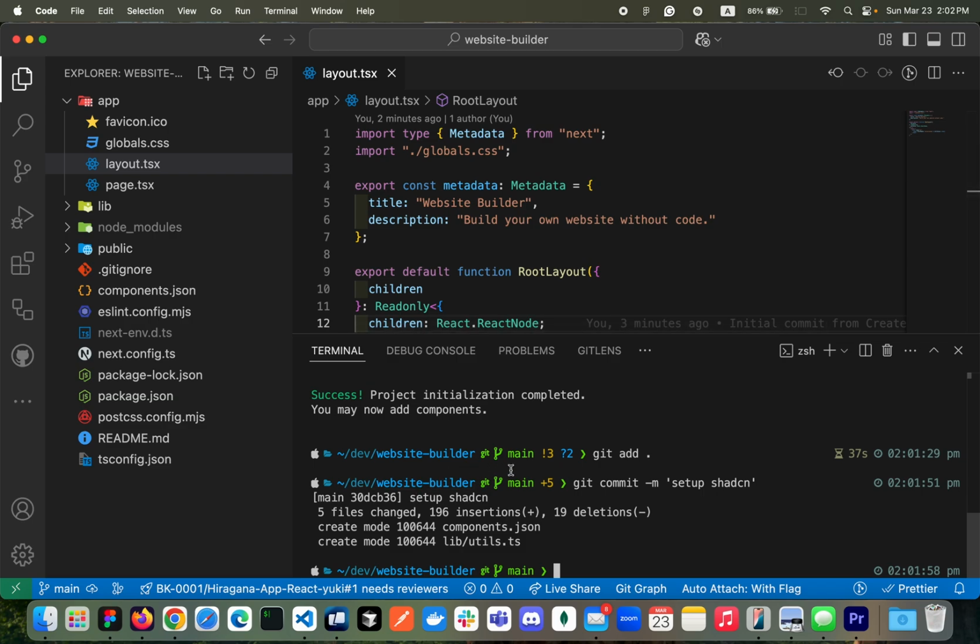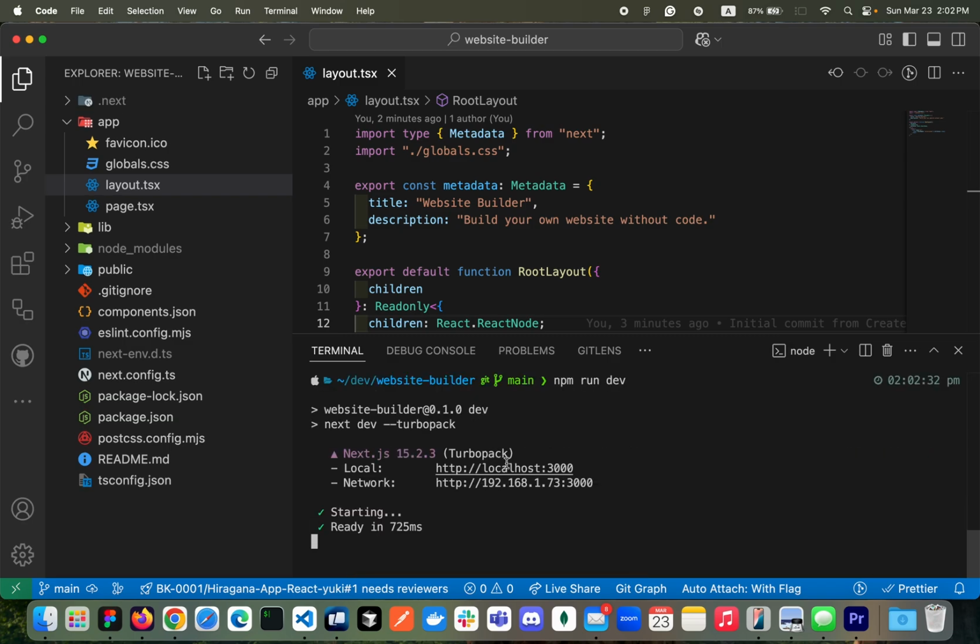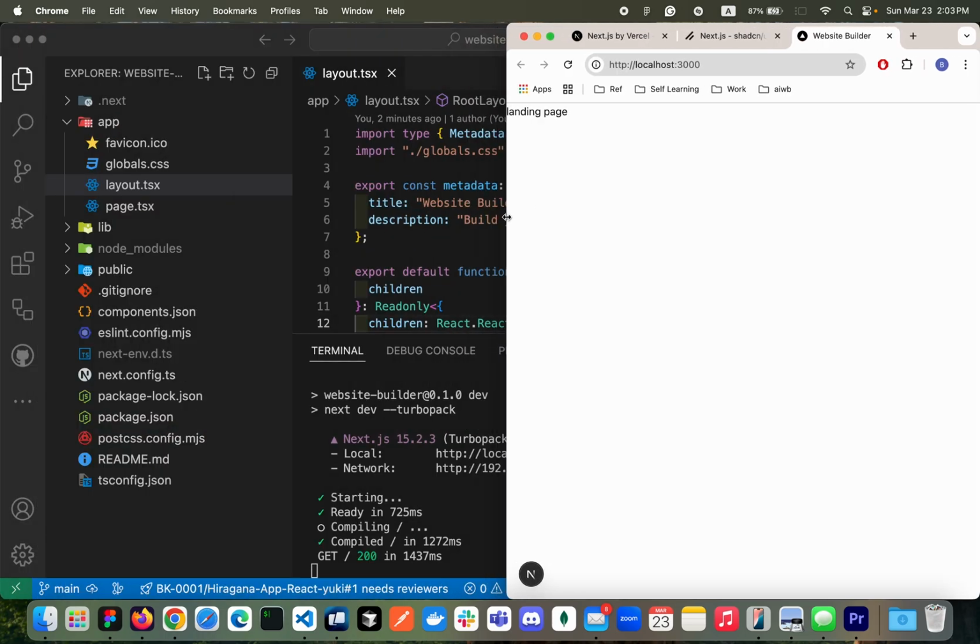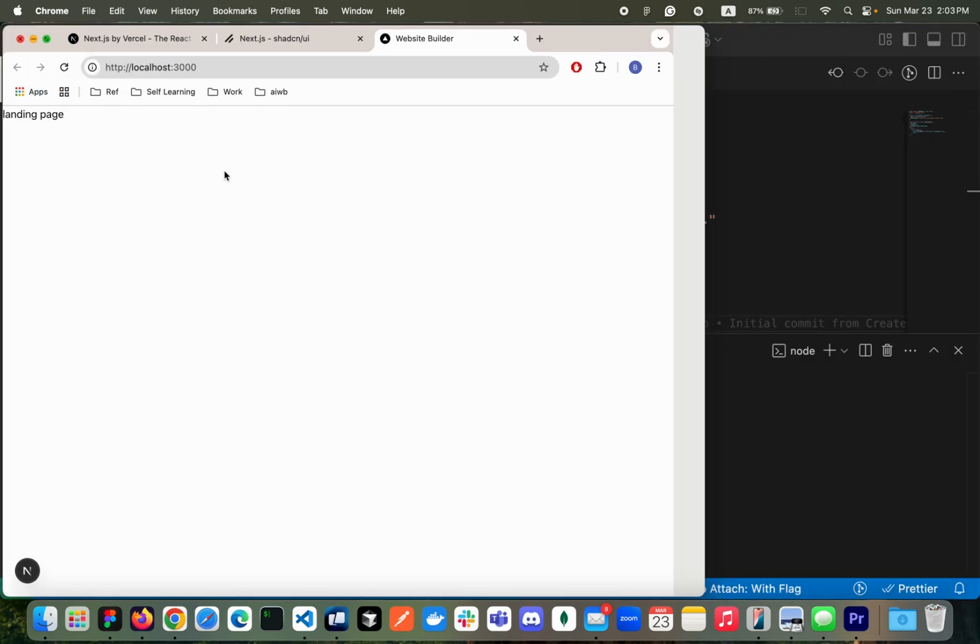To start with, we're going to check our application. Nice. We can see the landing page right here, which is good. Now we'll be writing some code to create basic layouts. So let's make it half a screen so that we can see things a little bit more.